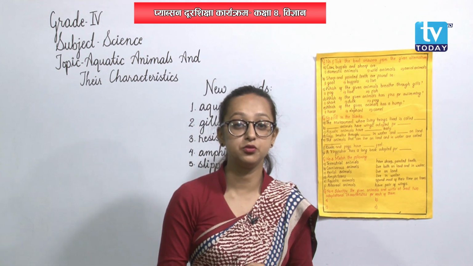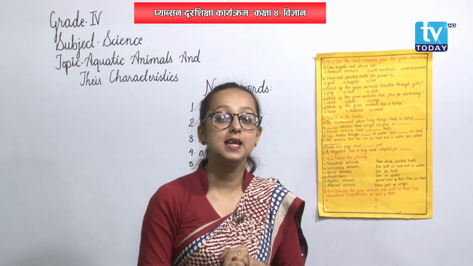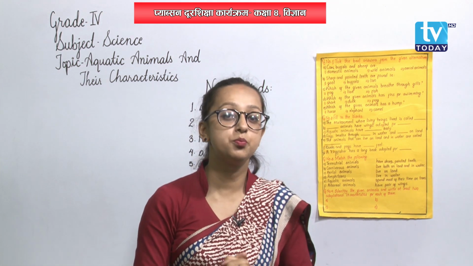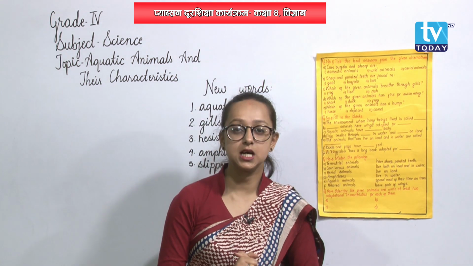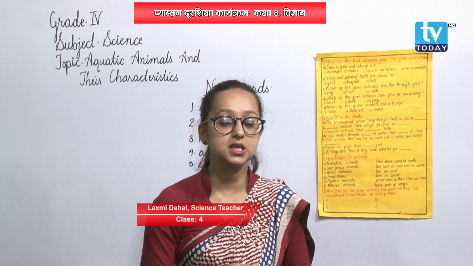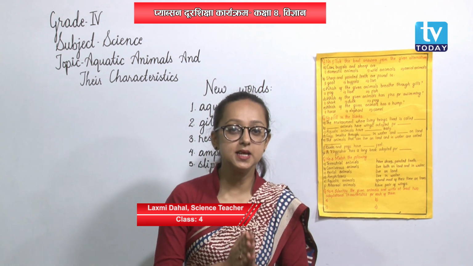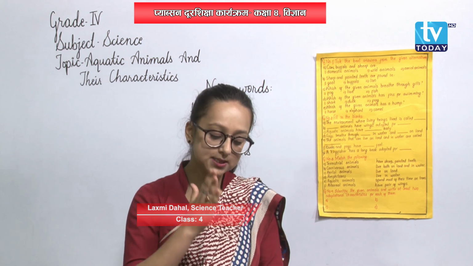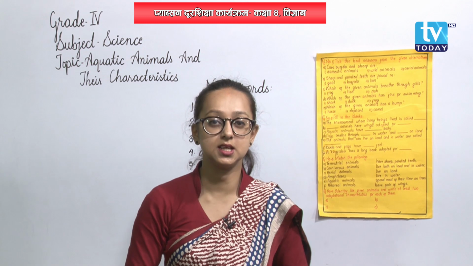Now, students, in our previous class also we had gone through the term habitat. What is habitat? Do you remember? The place where animals live, grow and reproduce is called habitat. Similarly, we had also discussed the term adaptation. What is adaptation? The adjustment of living beings to a certain environment, to their habitat, is called adaptation.